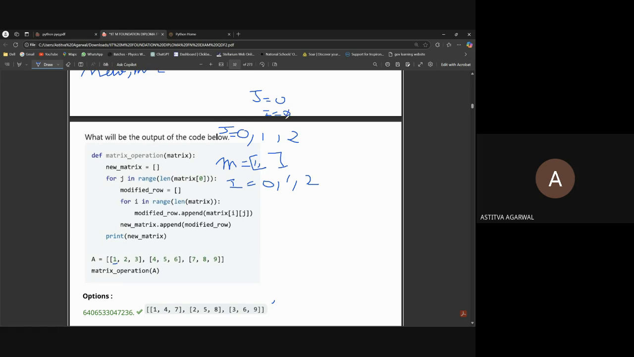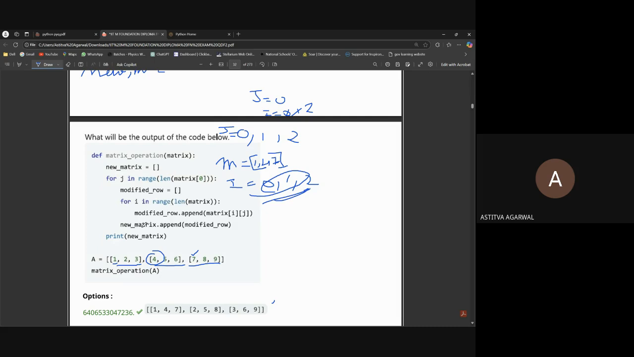Then i will change from 0 to 1. Now we have to search for the first index. j is still 0, so we'll take the 0th index, and we will add 4 here. Then i will change from 1 to 2. So we have to find matrix of 2 of 0. This is the second index, and 7 is the 0th element in it. So we add 7. Now this loop ends because i goes only 0, 1, 2 and has completed its loop.